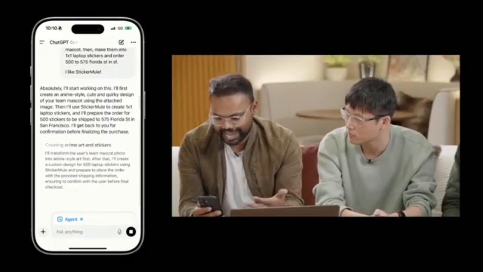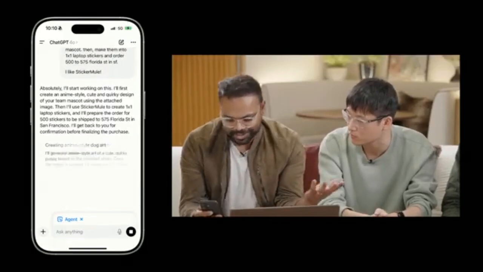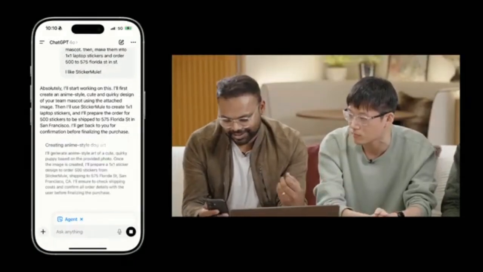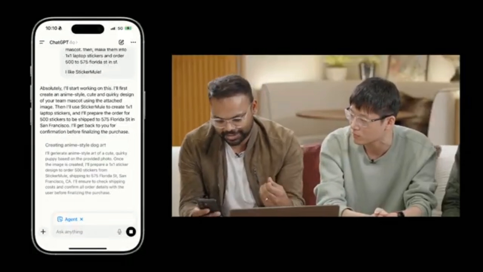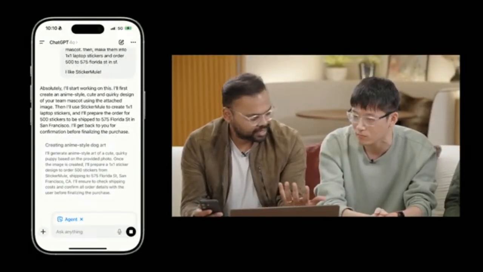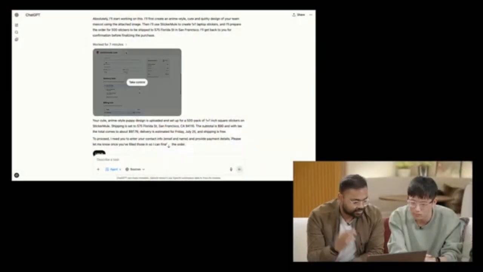Looks like it's starting to create the anime art. It'll probably use ImageGen that Isa referred to earlier to create, hopefully, anime art. We'll see how it comes out. While that's going, anything else we want to do? All right, so sounds like stickers are ready. Let me see what it actually, okay, so cool thing.